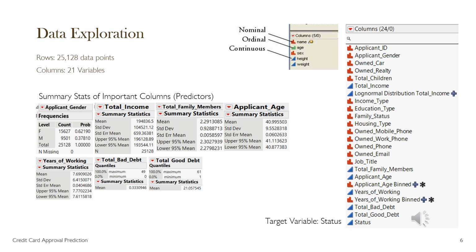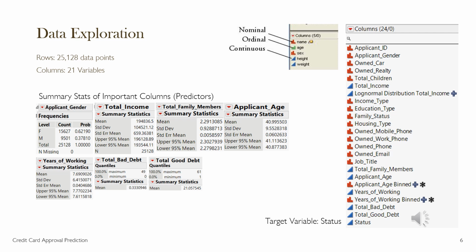There are 25,128 rows in my dataset with 21 variables, including essential predictors such as total income, family size, job type, age, experience, etc., that are possible determinants for credit card approval for an applicant. The target variable is status, and as shown above, the summary stats for some of the important columns, such as the frequencies of male and female applicants.